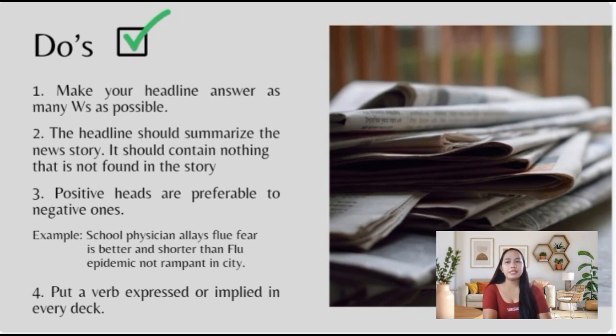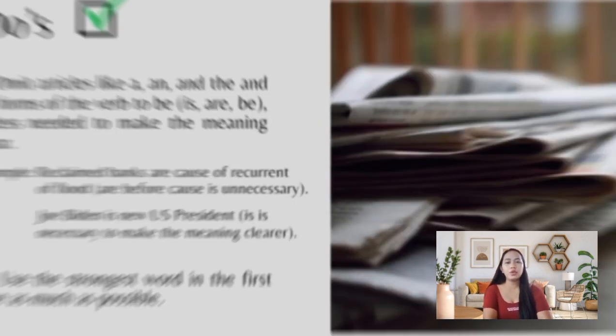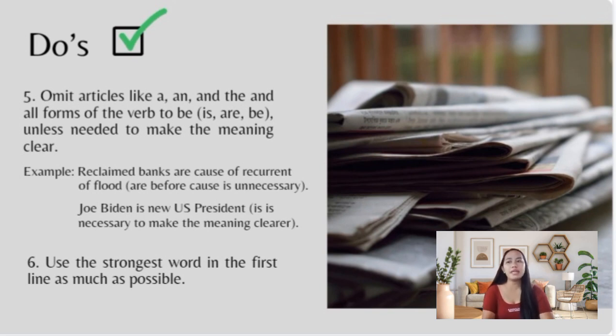Put a verb, expressed or implied, in every text. For number 5, we must omit articles like a, an, and the, and all forms of the verb to be, which are is, are, and be, unless it is needed to make the meaning clear. For example, instead of the phrase "Reclaimed banks are cause of recurrent flood," are before cause is unnecessary. Rather, in "Joe Biden is new U.S. President," is is necessary to make the meaning clear.